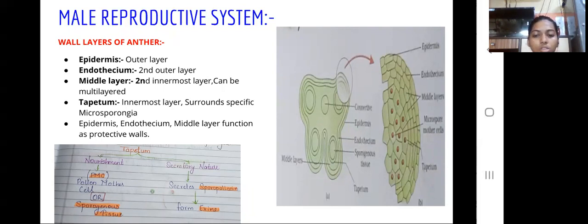Tapetum, which surrounds the microsporangia, has two functions: nourishment and secretion. It nourishes the pollen mother cells or sporogenous tissue inside the tapetum, and it secretes sporopollenin, which forms the exine.